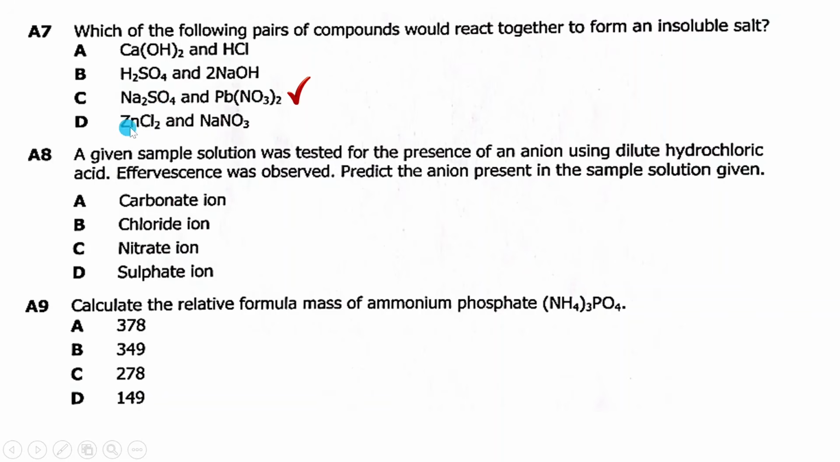But D says zinc chloride and sodium nitrate. If they exchange these ions, it will be zinc nitrate and sodium chloride. These two, zinc nitrate is a soluble salt, sodium chloride is a soluble salt. So the correct answer is just C.